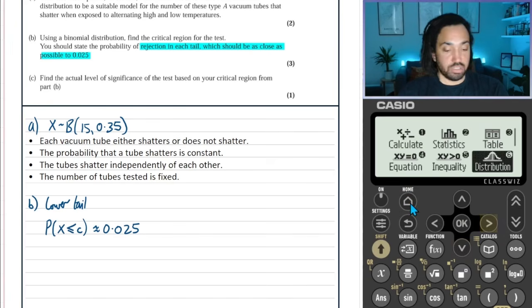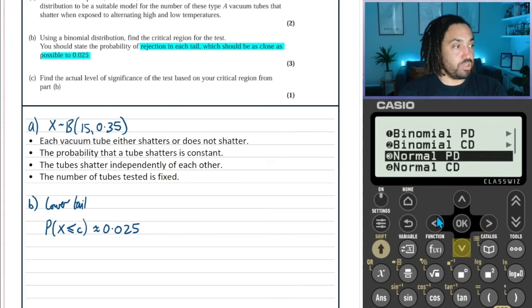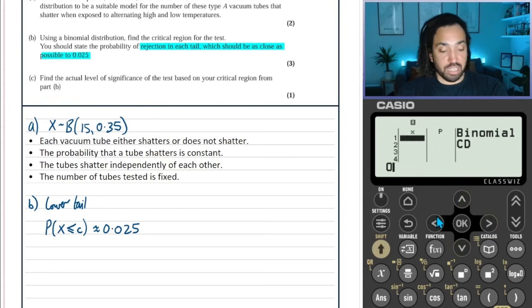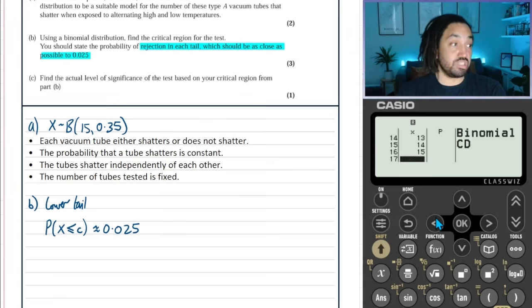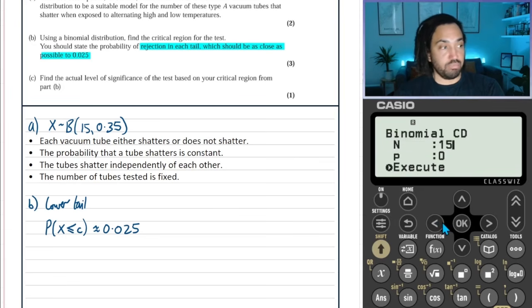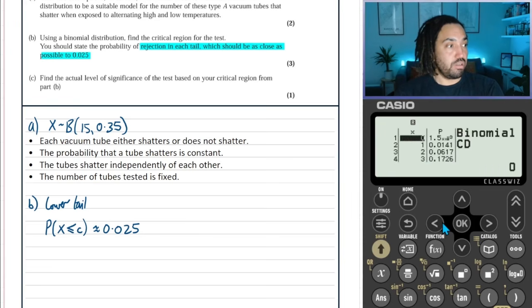Okay, so this is where we're going to go to our calculator. Some people might just do this by spamming numbers, or you can use the list functionality. I'm going to use the list functionality. All the outcomes I'll put in like so. Takes a second, but there's only 16 possibilities, because you include 0. Number of trials 15, probability we're going to assume constant, and then we execute. Okay, so here we go.